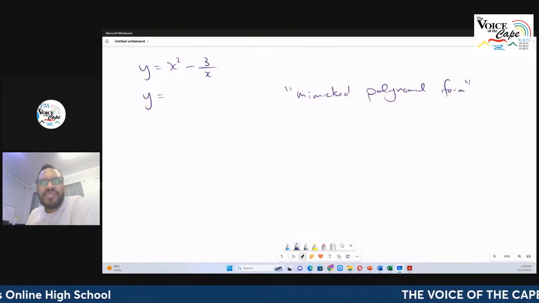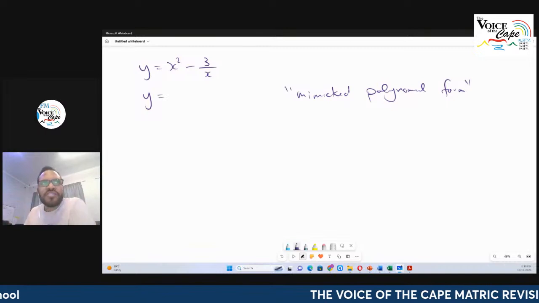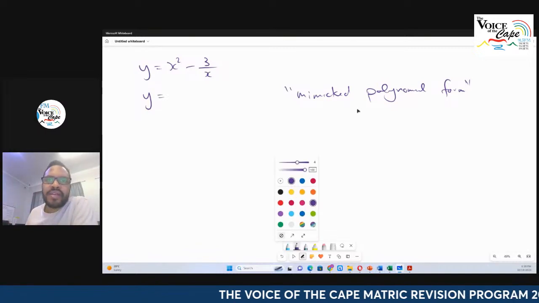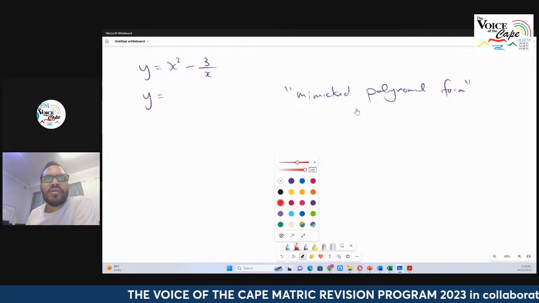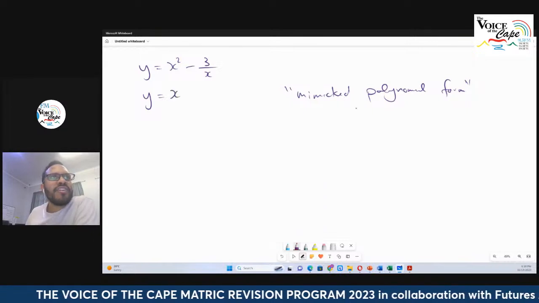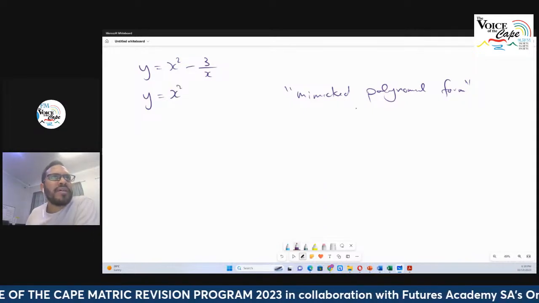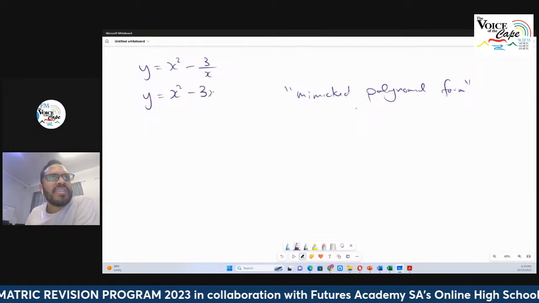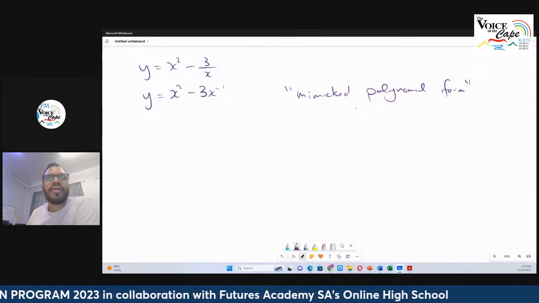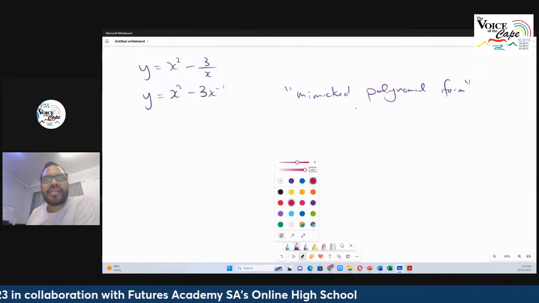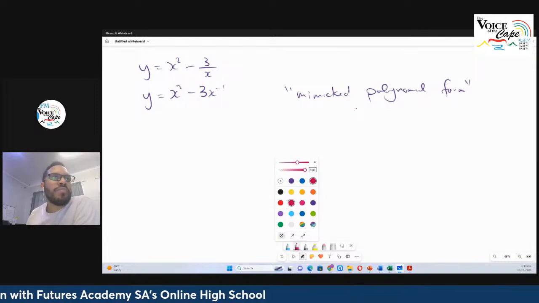Right. So I want to have it look like a polynomial, even though it's not really a polynomial. Okay. So let's see, what's that going to be? So I'm going to leave it in this color. So I've got x squared. That's fine. I'm happy with that. But I'm going to change this to minus 3x to the power of minus 1. Okay. So now I'm going to go and apply the power rule.